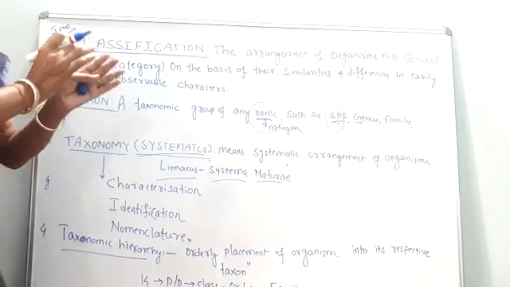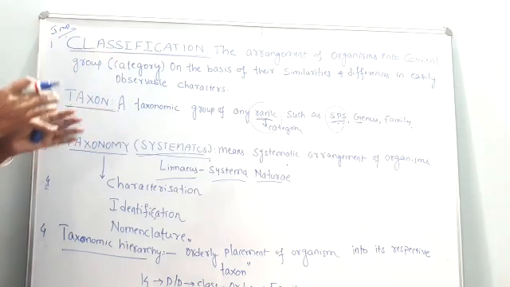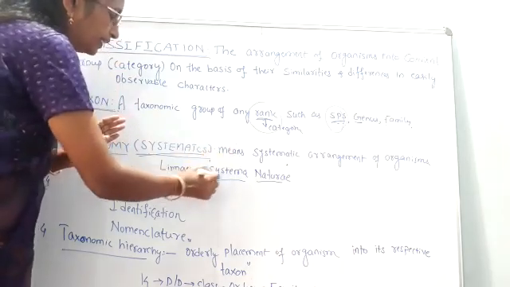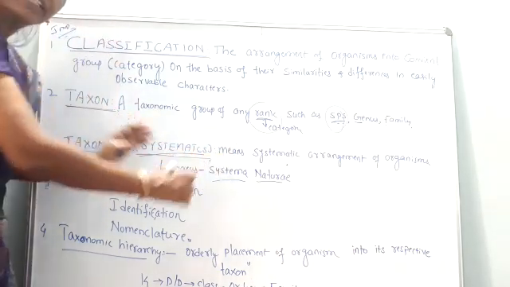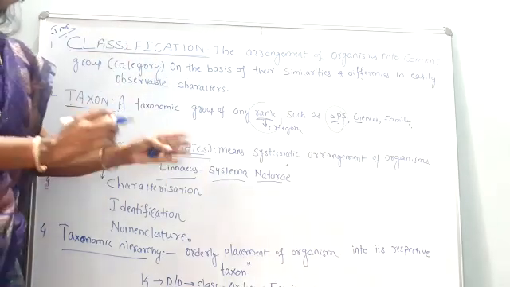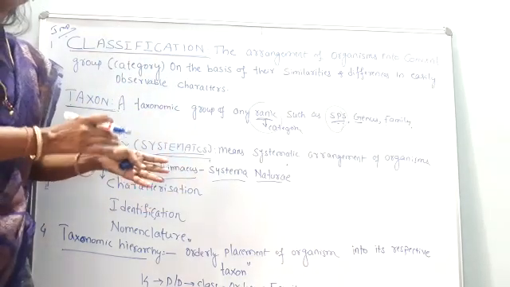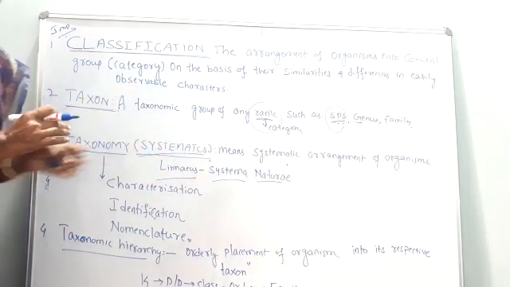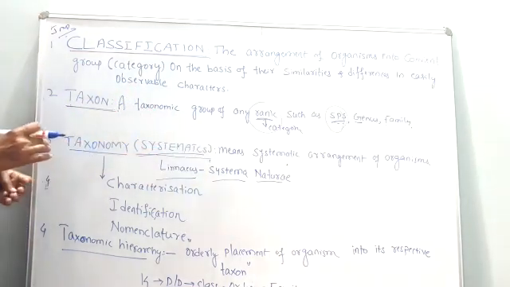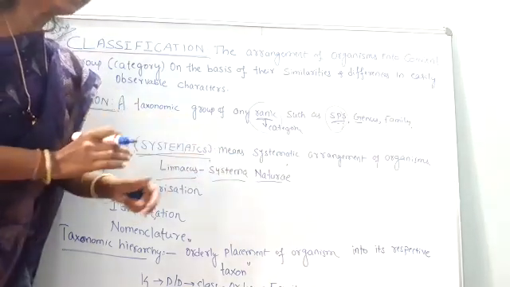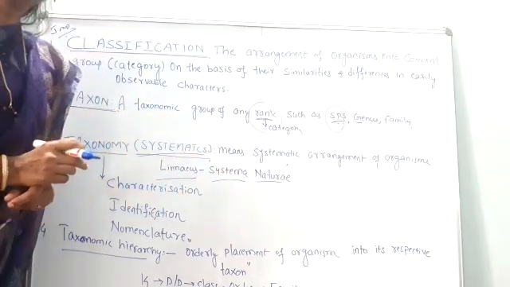So he grouped those organisms into respective categories in that particular book, and hence he is known as the father of taxonomy, because Carolus Linnaeus was the first person to identify the plants and animals and group them into respective categories. Hence he is regarded as the father of taxonomy. Okay, so the word systematic here refers to the systematic arrangement of organisms.